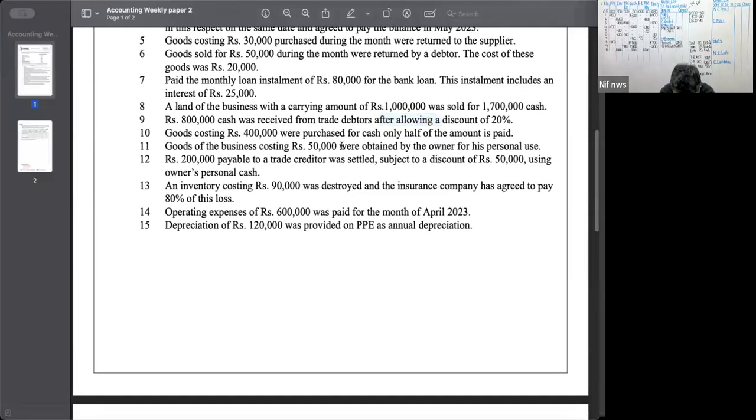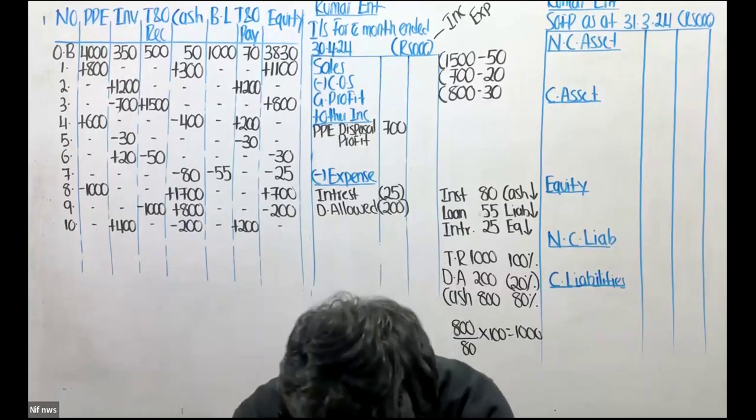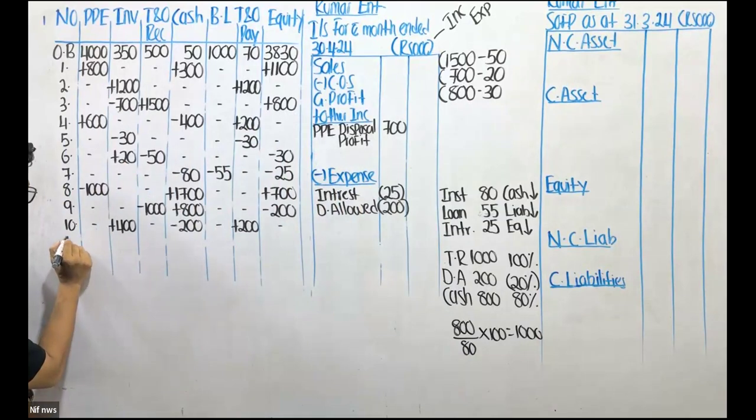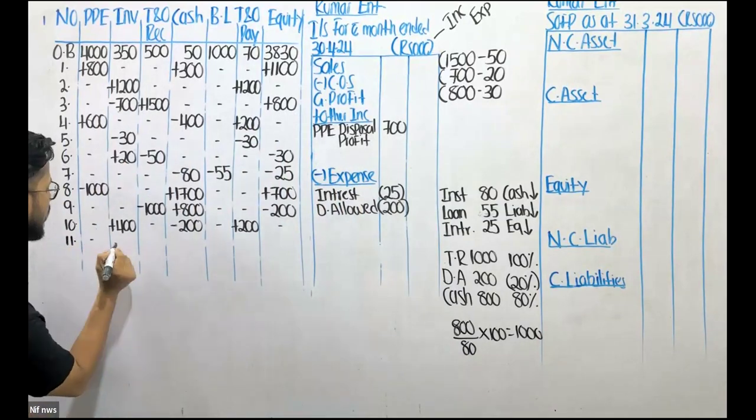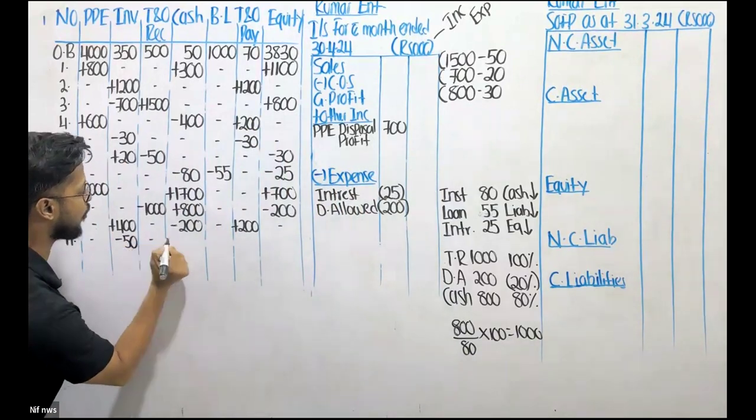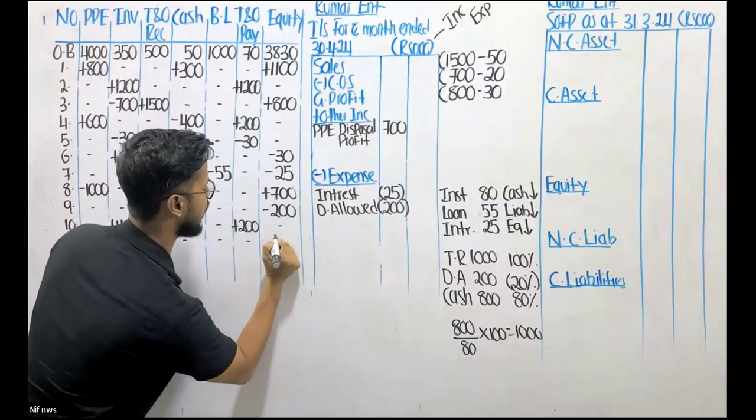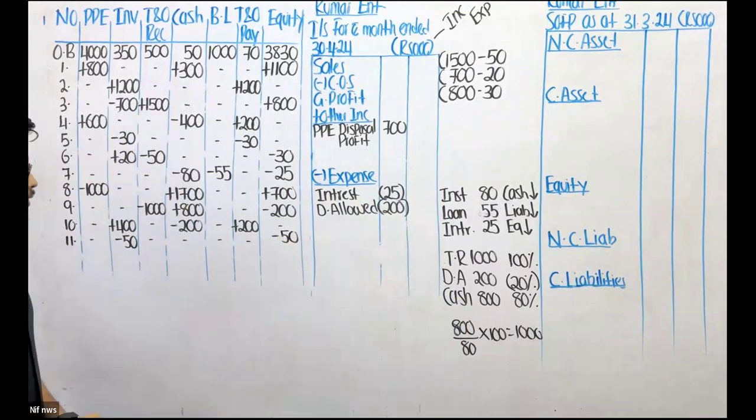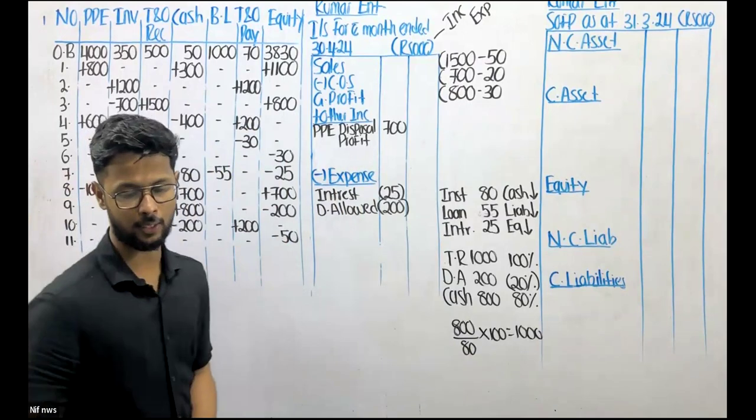Goods of the business costing 50,000 were obtained by the owner for his personal use. So drawing. What does owner draw? Owner is drawing goods, which means my inventory goes out. And if owner draws, it reduces my equity. So let me bring down my equity by 50.